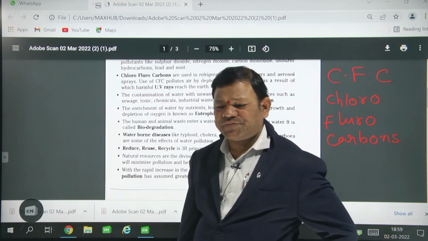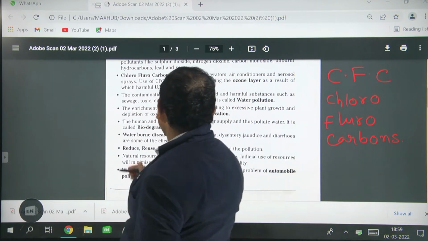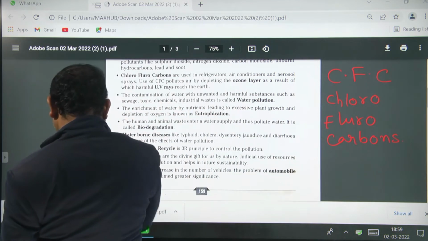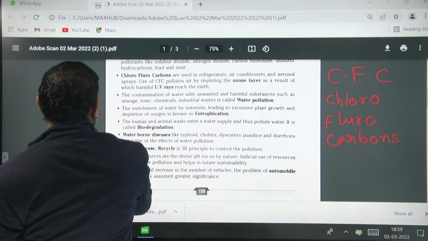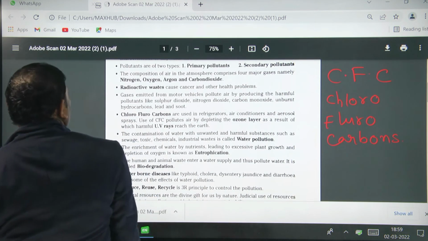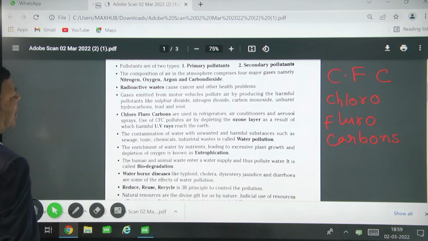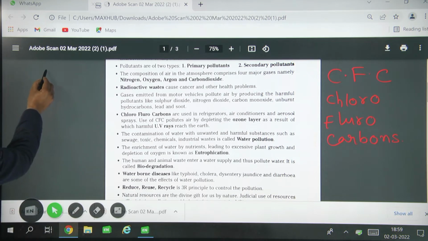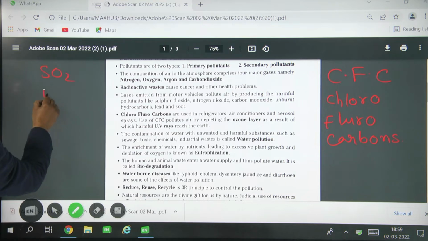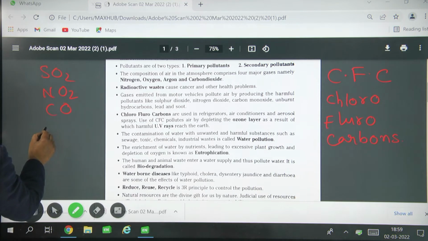Now see, what I am saying is that when vehicles emit gases, harmful pollutants are present in those gases, like sulfur dioxide, nitrogen dioxide, carbon monoxide, hydrocarbons, lead and soot.